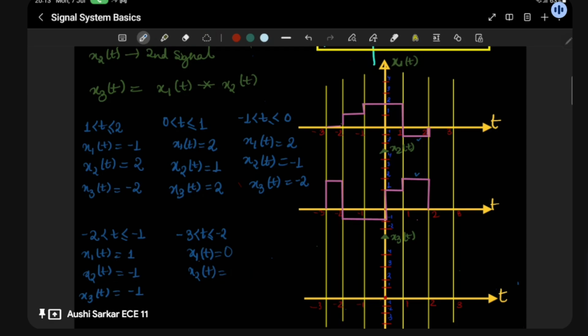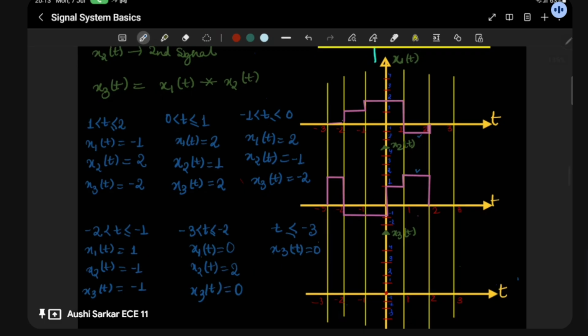Then x3(t) is definitely going to be 0. And if we take t much less than -3, then obviously x3(t) is going to be 0 because there is nothing out there.